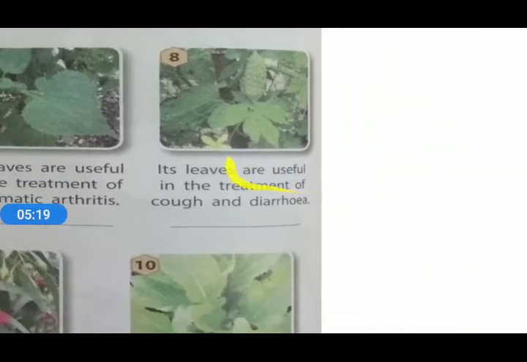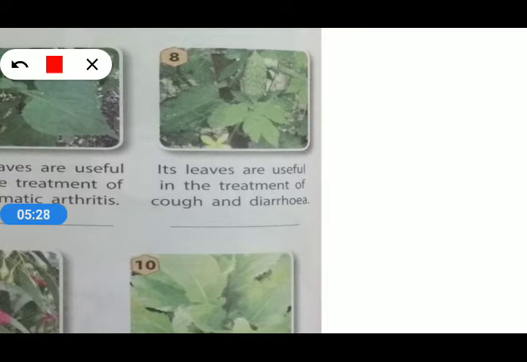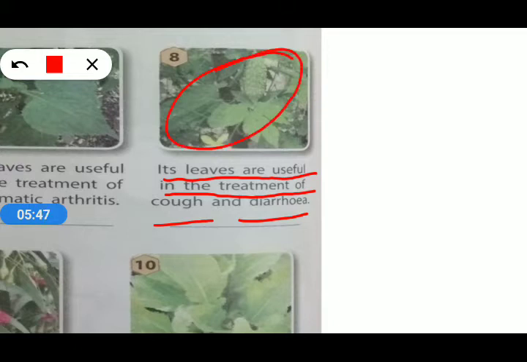The next picture has been shown to you. What is the use of that leaf? It says its leaves are useful in the treatment of cough and diarrhea. That means when there is cough and diarrhea, these leaves are very useful for us. And what is the name of those leaves? That is called bitter gourd.